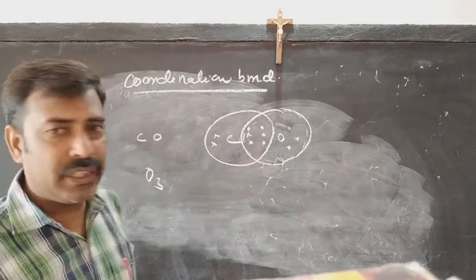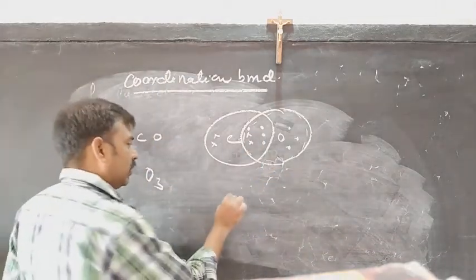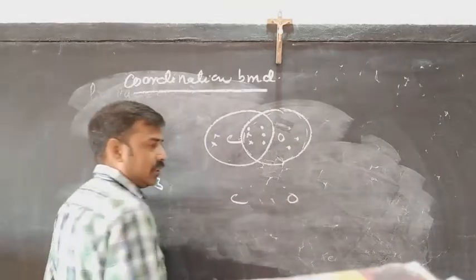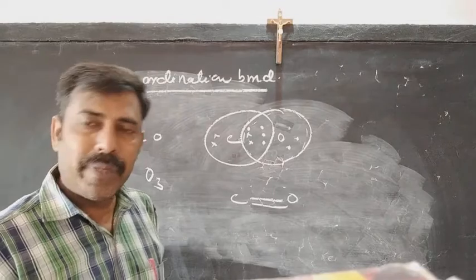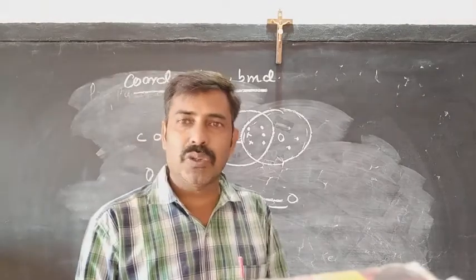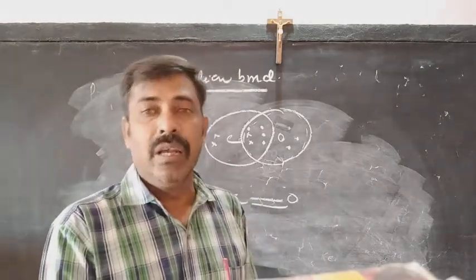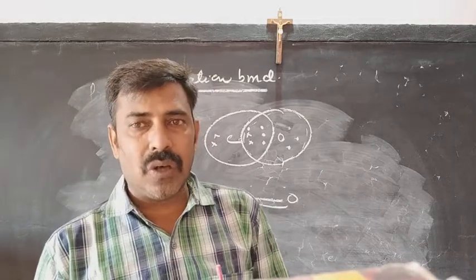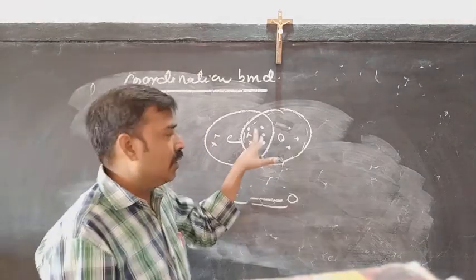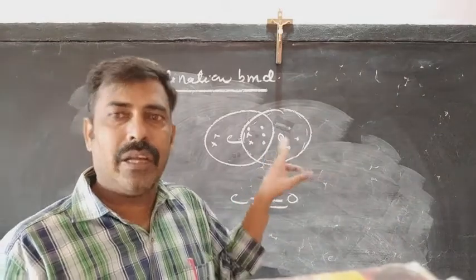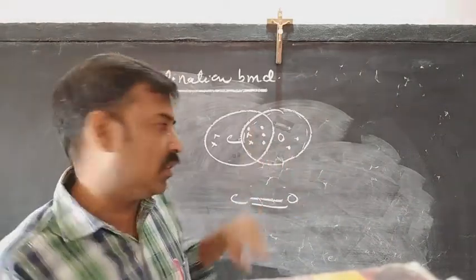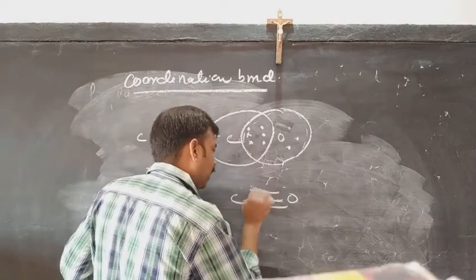And what about the nature of the bonds? In the bonds between carbon and oxygen, the first 2 bonds are normal covalent bonds made by mutual sharing of electrons. That means 2 electrons were shared by the carbon as well as 2 electrons by the oxygen. But the last bond is made by one-way sharing of electrons, shared by the oxygen. So it is shown with the help of an arrow.